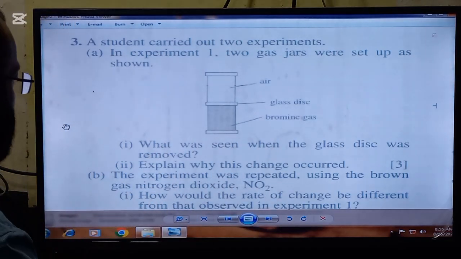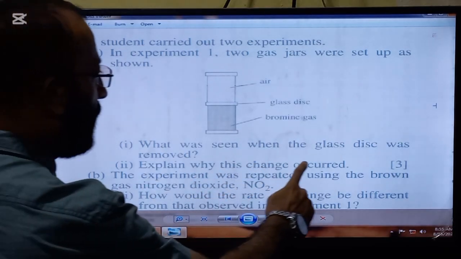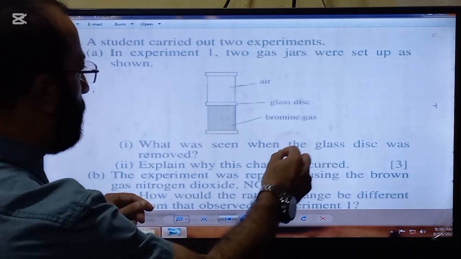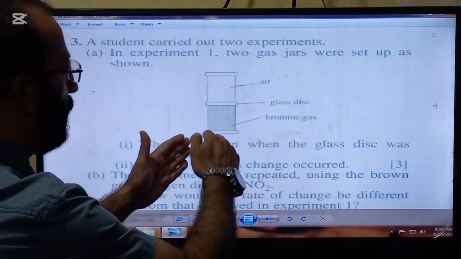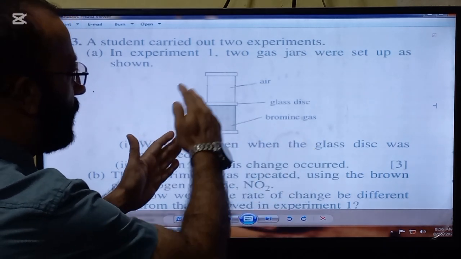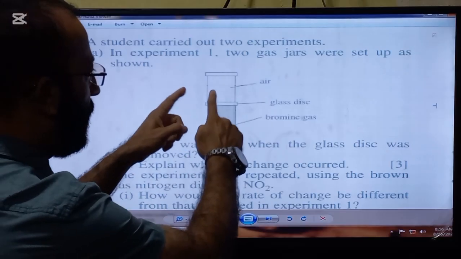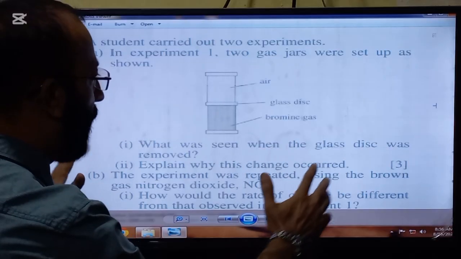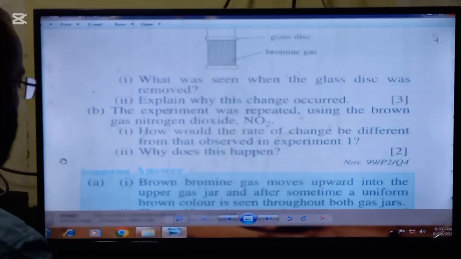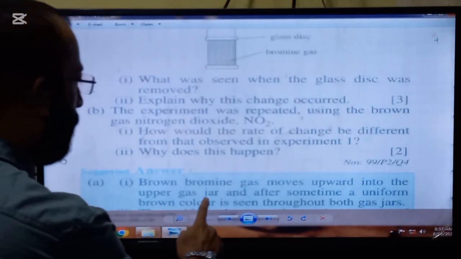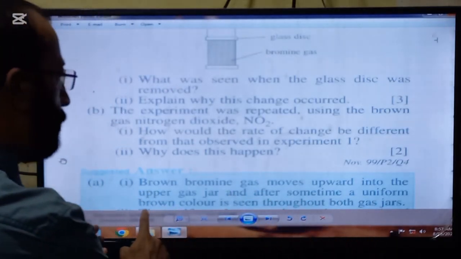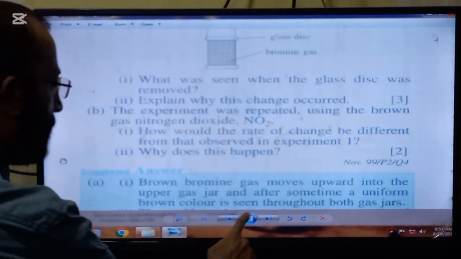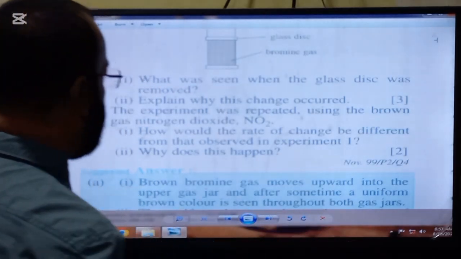Okay, the requirement of the first part is what was seen when the glass disc was removed. So if the glass disc is removed, the bromine molecules will move upward, and after some time the whole color of the gas jars will become a uniform brown color. So here is the answer. Brown bromine gas moves upward into the upper gas jar, and after some time a uniform brown color is seen throughout both gas jars.